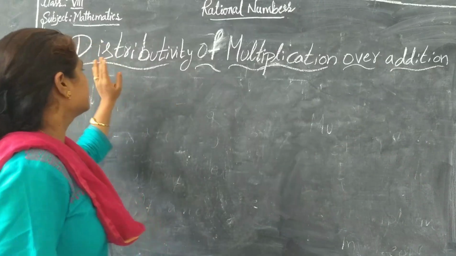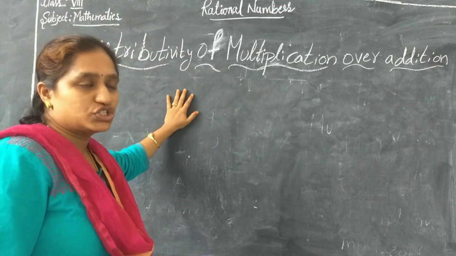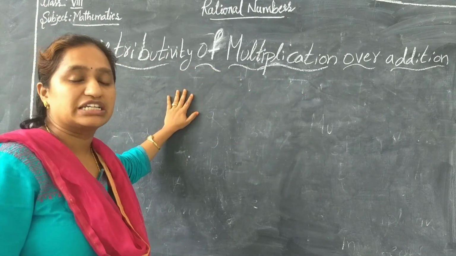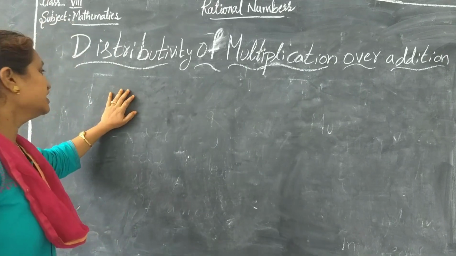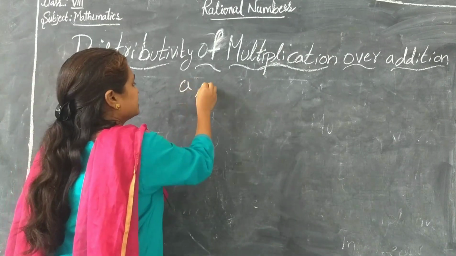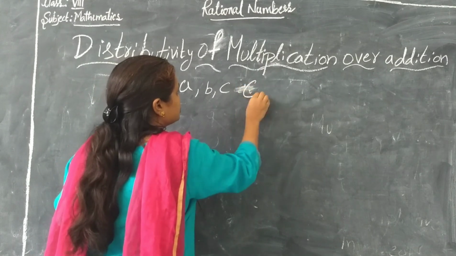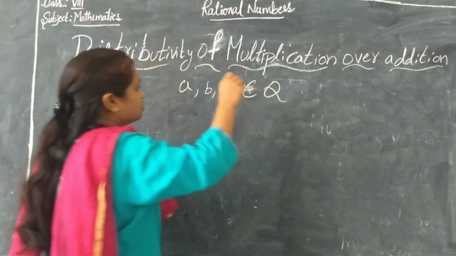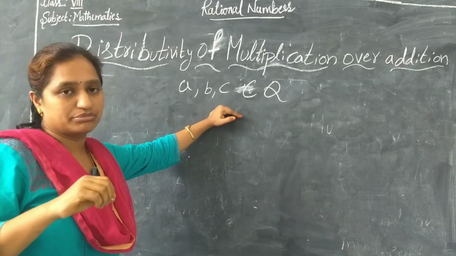The topic is distributivity of multiplication over addition. Now let's consider A, B, C belonging to Q. So these three variables are rational numbers.